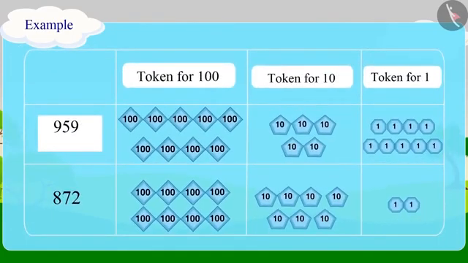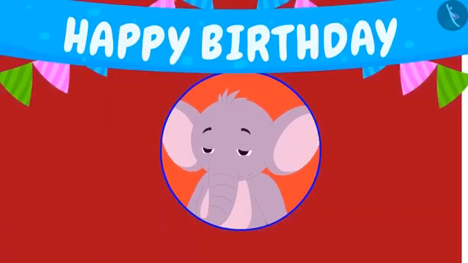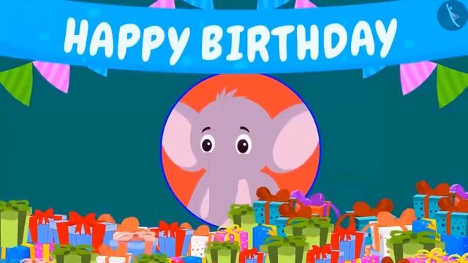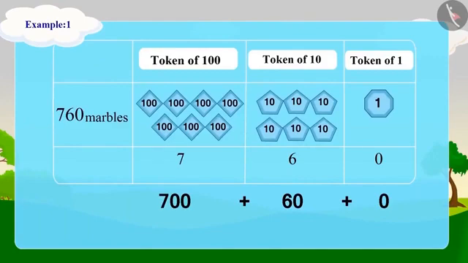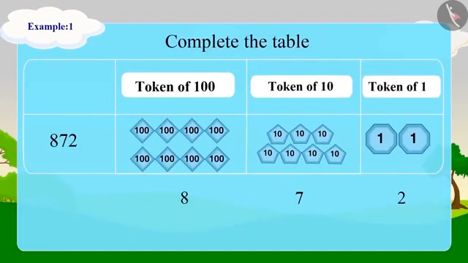Well done children. You have given the correct answers. Appu is so happy to see so many gifts. So children, in this lesson, we learnt to write 3-digit numbers using tokens.